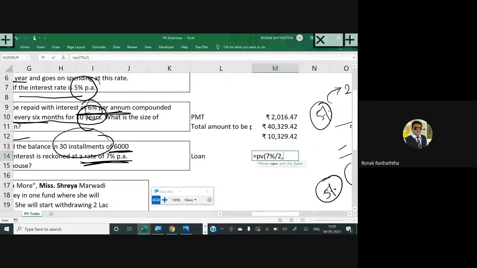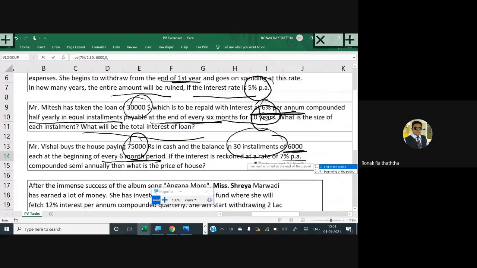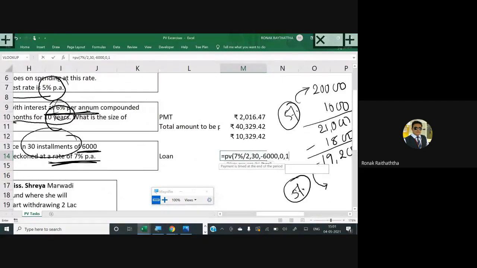Number of periods: 30 installments are given to you straight away, 30. Do not multiply that with 2. This 30 is not a year. The 30 is the number of installments given to you. So I'm putting 30 only as the number of periods. If this had been years, I would have multiplied that by 2. Comma. PMT, sir, Vishal will pay 6,000. Comma. Future value we do not have any idea about, pressing 0, comma. Type, whether at the beginning or at the end. Sir, at the beginning, so we'll be putting 1. Closing the bracket, pressing enter.